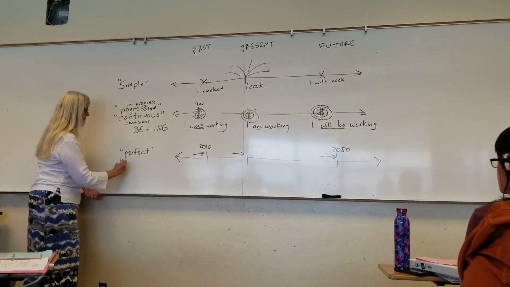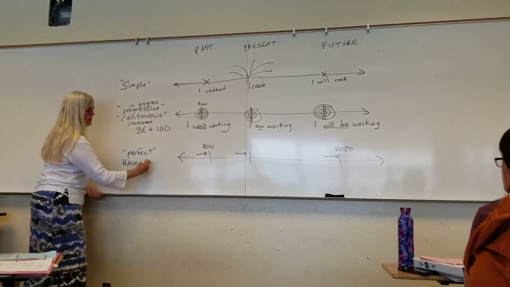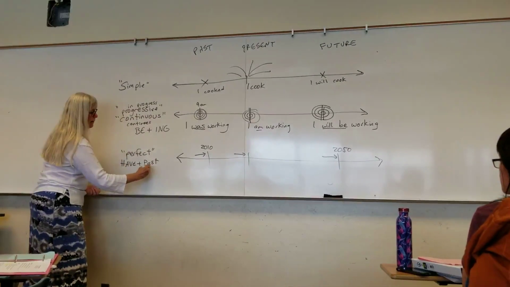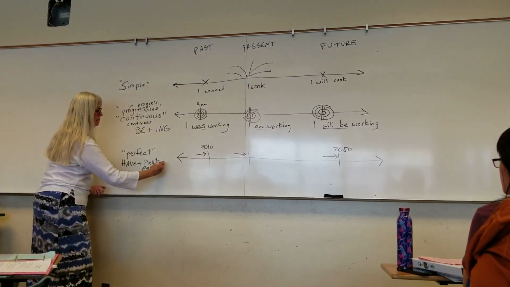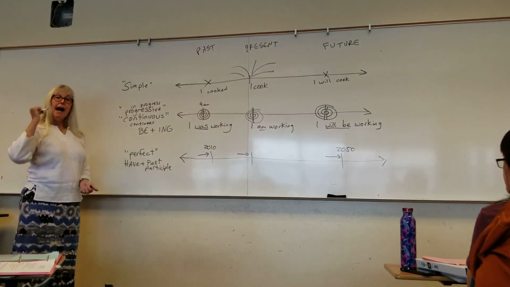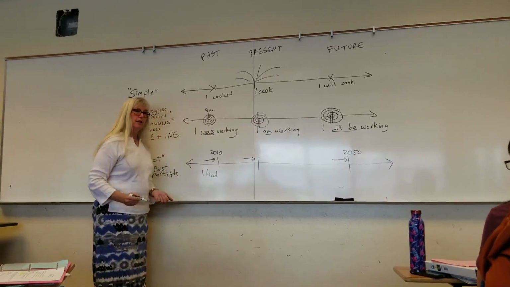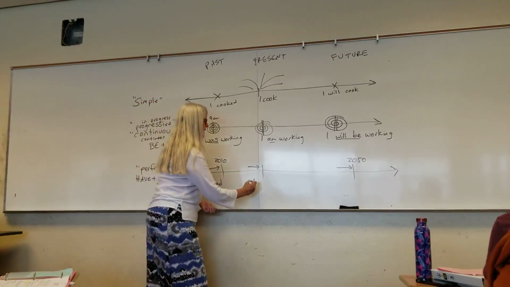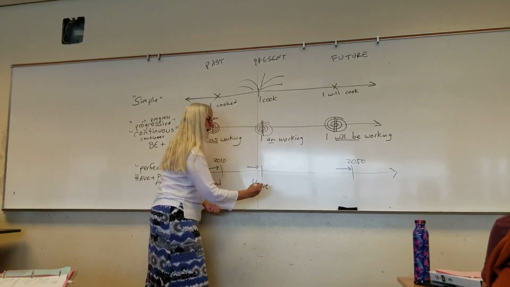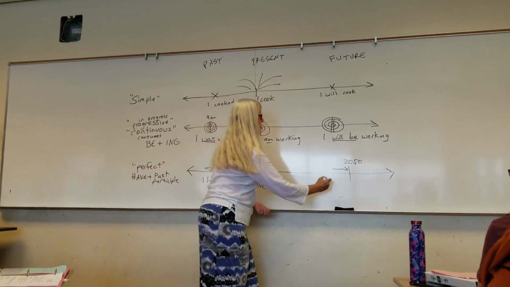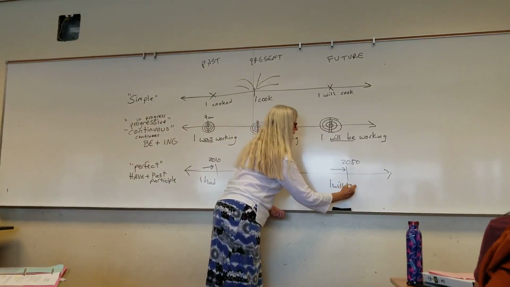In the perfects, we have have plus the past participle of the main verb. So past perfect is the past of have. Present perfect is the present of have. Future perfect is the future of have.